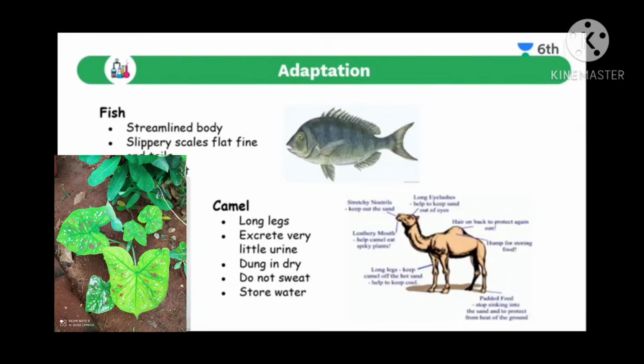And it excretes a very little amount of urine, because water is not available in enough amount in the desert. Whenever it drinks water, it stores the water on its back, so it can drink whenever necessary. So it has adapted to live in that climatic condition, that is, in a desert.